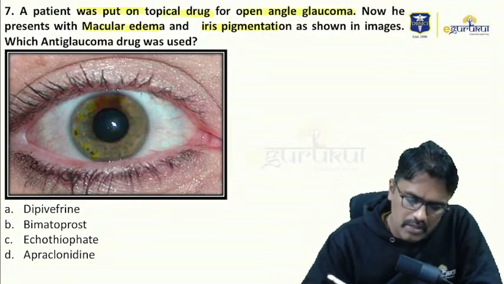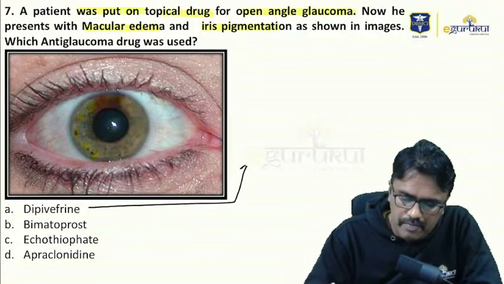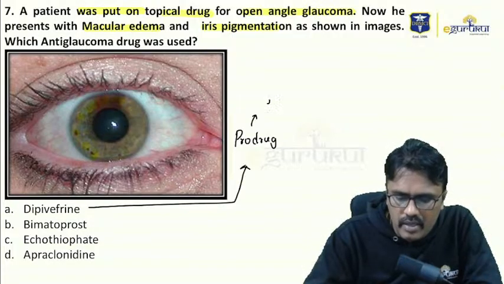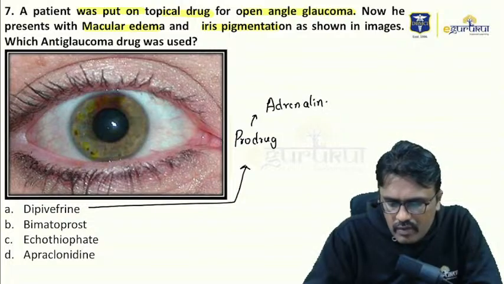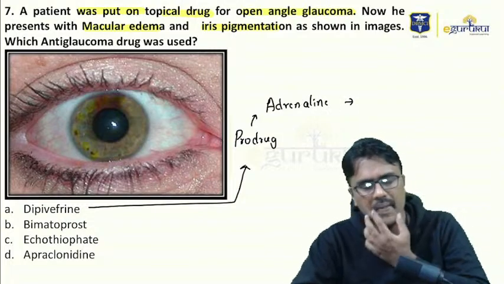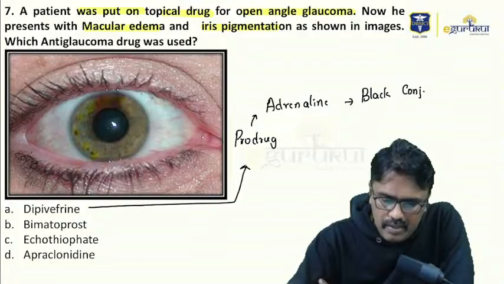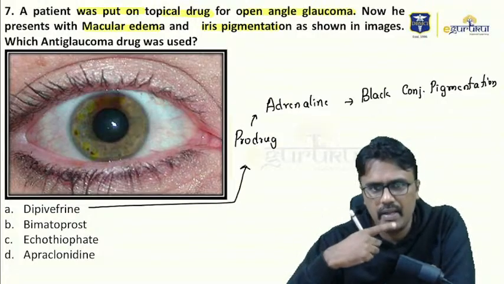Number one option is dipivefrin. Dipivefrin is a prodrug and it gets converted into adrenaline. So the adverse effect of this drug is mainly causing black conjunctival pigmentation. Black conjunctival pigmentation, that is dipivefrin.